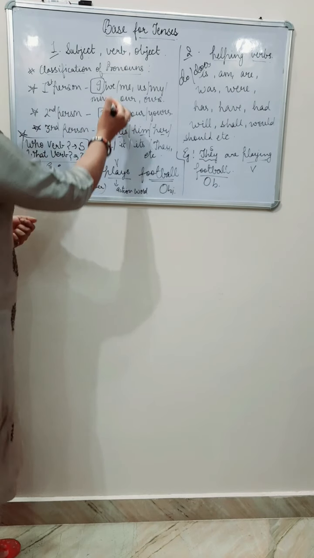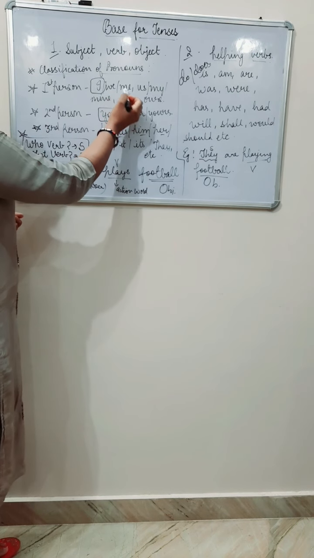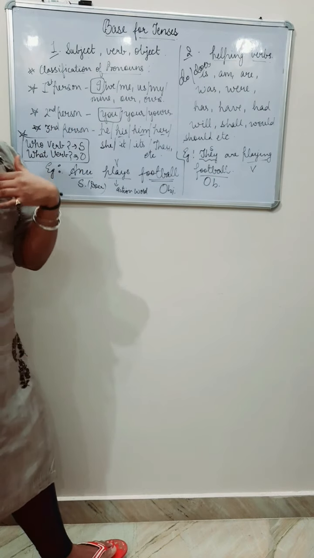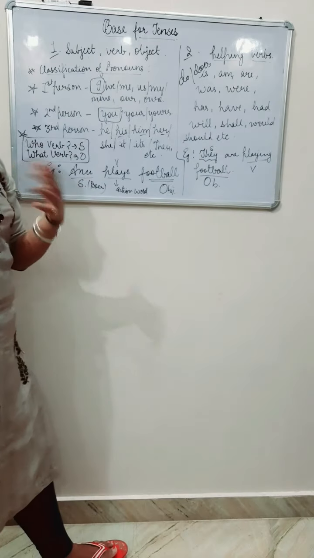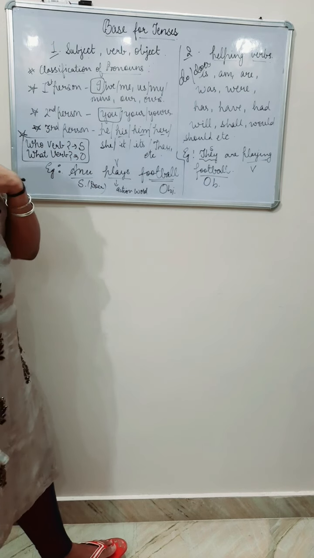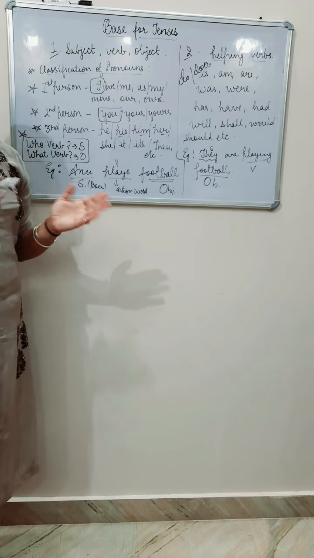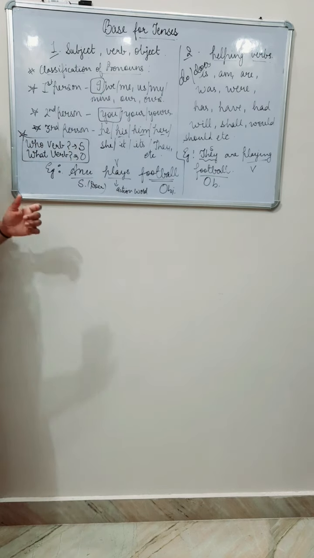First person is I, we, me, us, my, mine, our, ours. So these are first persons. What are first persons? First person indicates the speaker. The speaker who is saying in the sentence is always the first person. I, me, us, we. Okay, so you have to remember first person.